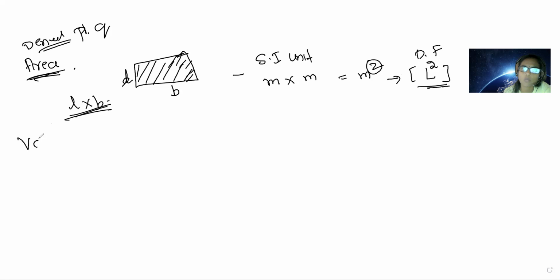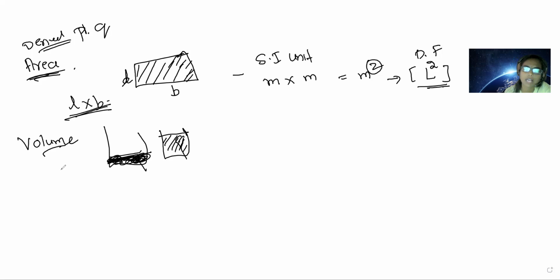Let us take now volume. Volume is nothing but the space occupied. Suppose you've taken 2 jars. Here only so much less amount is there. Okay, how much quantity is there? Very less. Here it is occupied up to here. So now here volume is less, here volume will be more. So volume is nothing but the space occupied by the object. How much space a body occupies, that is nothing but volume.